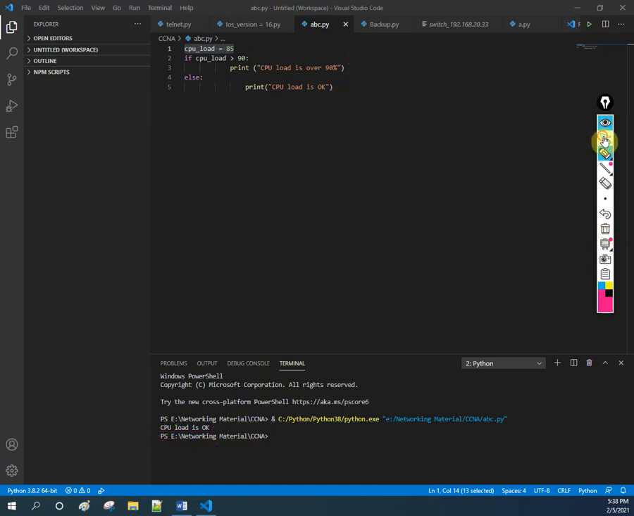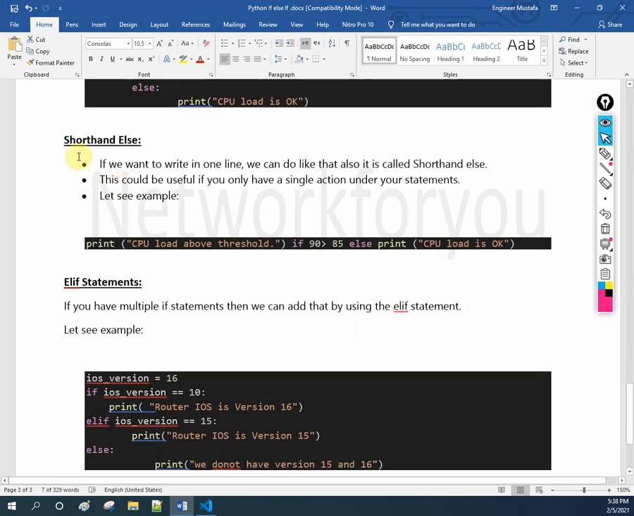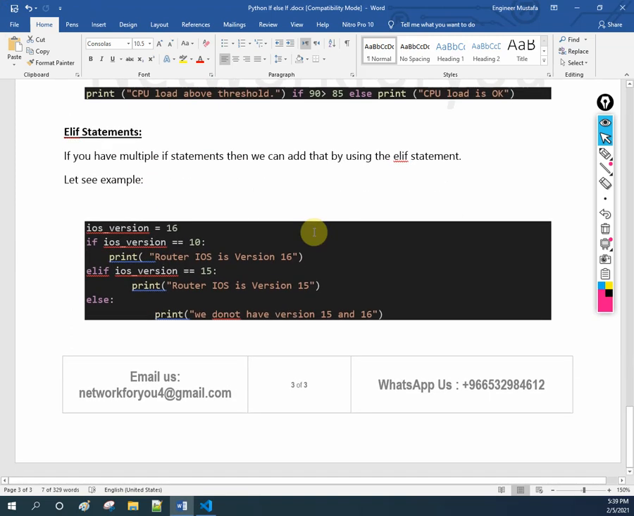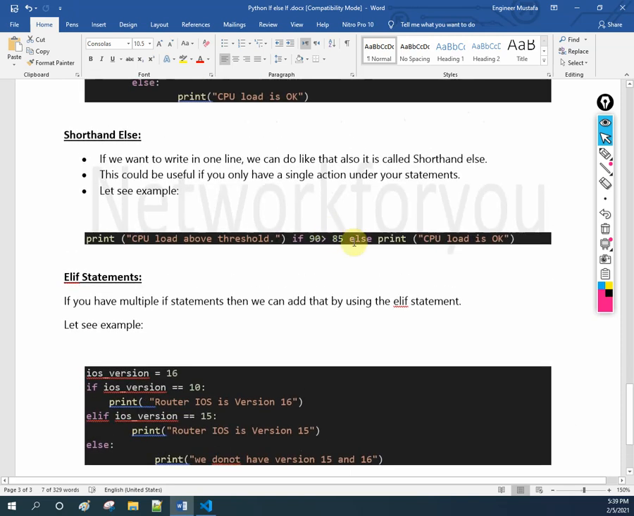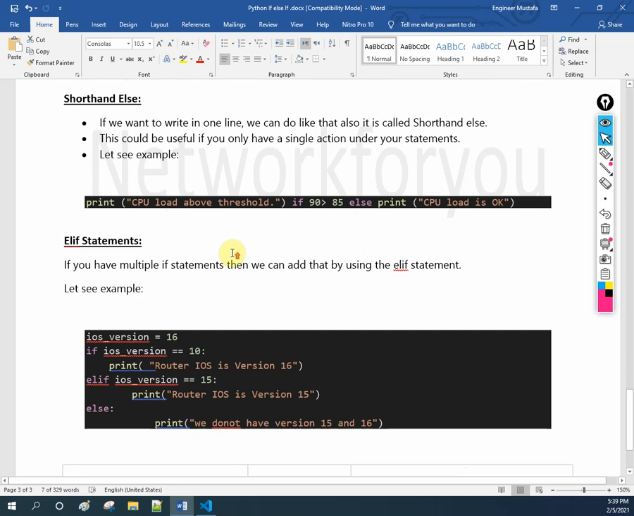Okay, so this is the else, which we did in our lab. In shorthand, if you want to write it in one line, we can write print and load and threshold, the same thing as we did previously. After that we have else if, because it becomes lengthy. As per our students' request, we need to make a short video, so we need to do it very fast, else it will become a very lengthy video.